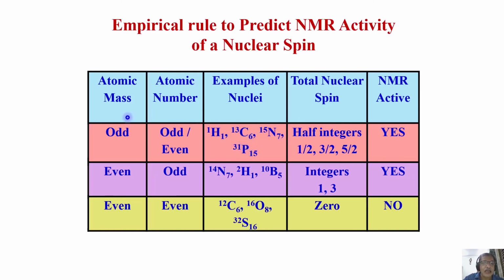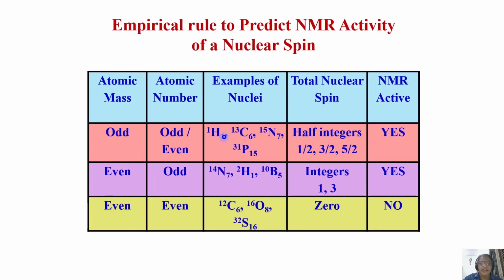So long as the atomic mass is an odd number, we can say such nuclei have a total nuclear spin angular momentum, or spin, that is always a half integer.